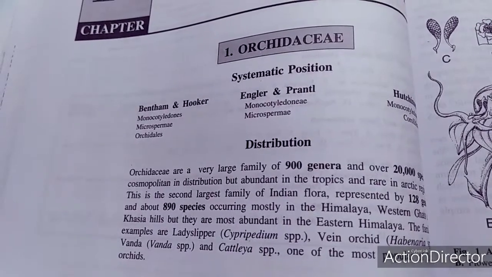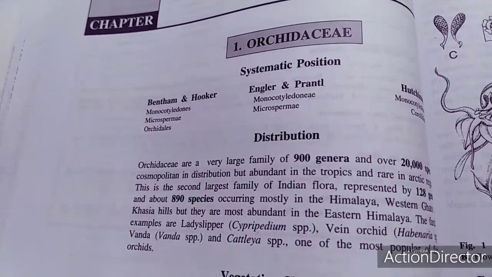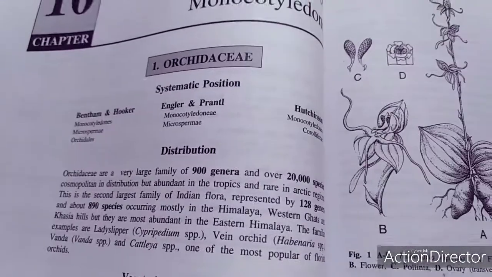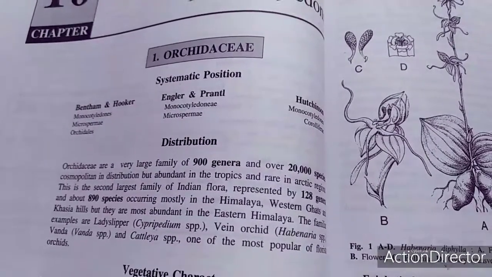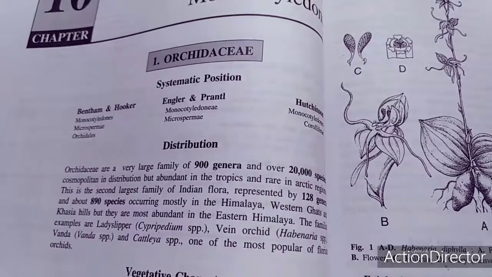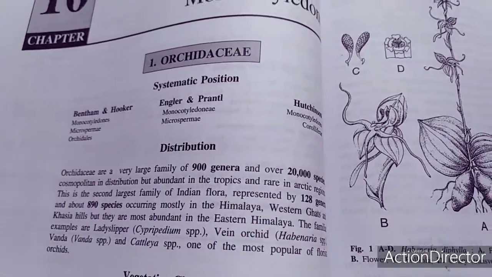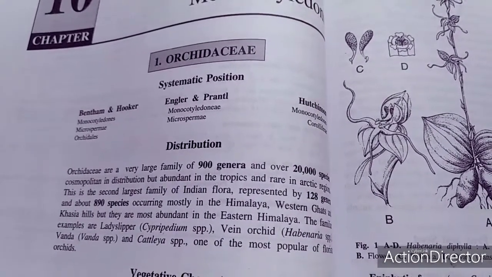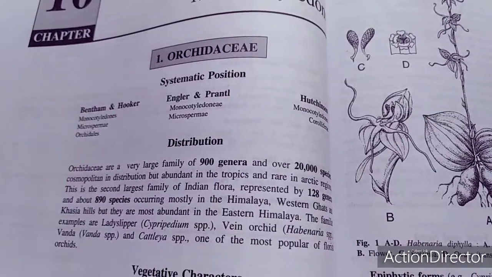Before going into the various characteristics and things which we are going to discuss, we are talking about the Orchidaceae. Orchis is the best example. Neottia is an example. Dendrobium is an example. Bulbophyllum is an example. Vanda is an example. Cypripedium and Habenaria are very good examples of this family.